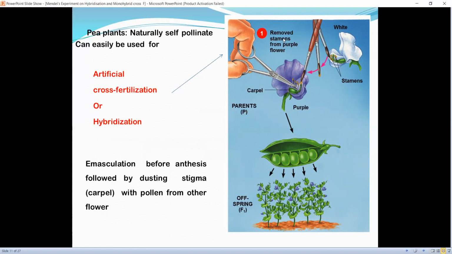Now in the first step, from the purple flower stamens were removed, and in the second step, pollen from stamens of white flower were transferred to carpel of purple flower. In the third step, pollinated carpel were left to mature into pod. And in the fourth step, the seeds were planted from pods. The plants were left to form seeds, and then seeds were grown in the next generation to form plants of F1 generation.